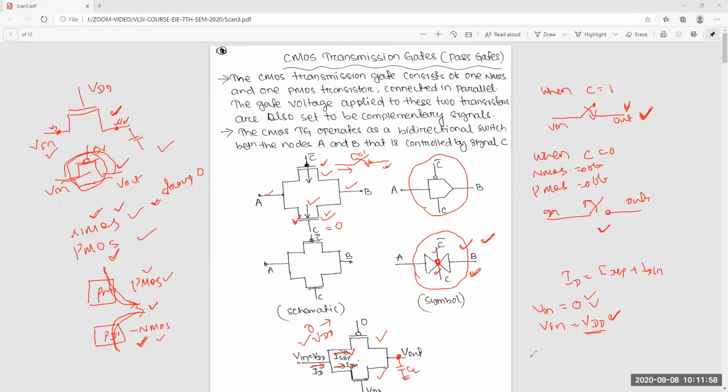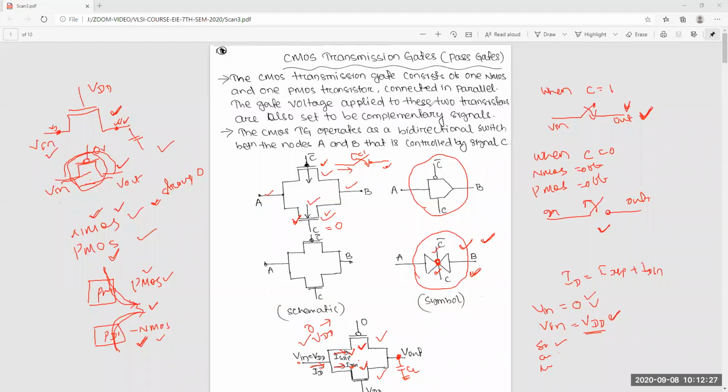Also the resistance of this transistor and this transistor will change, because the resistance depends upon the region of operation, the mode in which it is operating. For the saturation case, some resistance will come. For the cut-off case, it's infinite resistance. For the linear case, some other resistance. Finally, this resistance and this resistance are in parallel. That we will discuss in very detail.